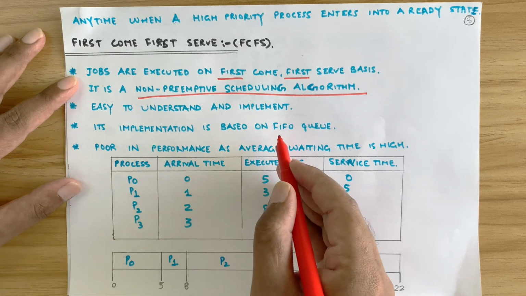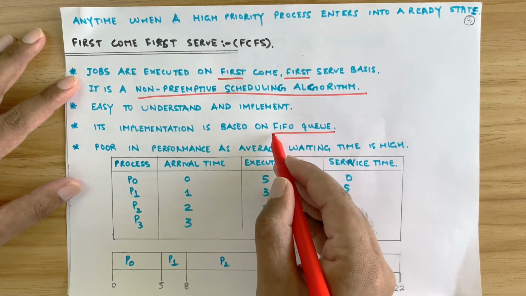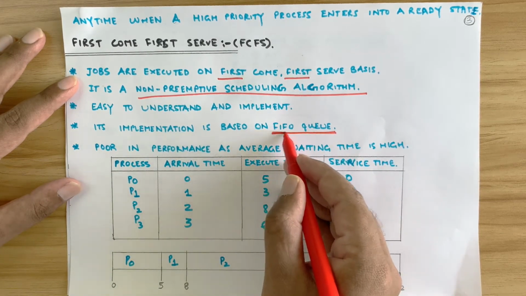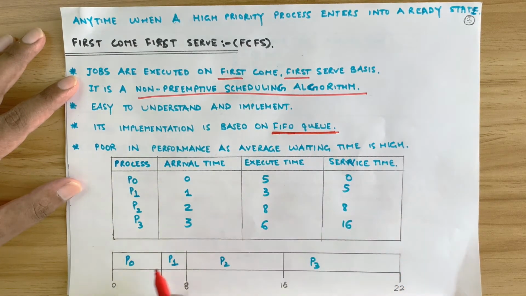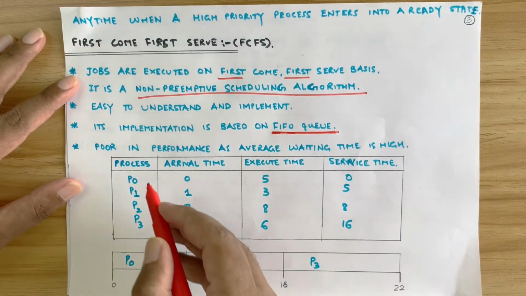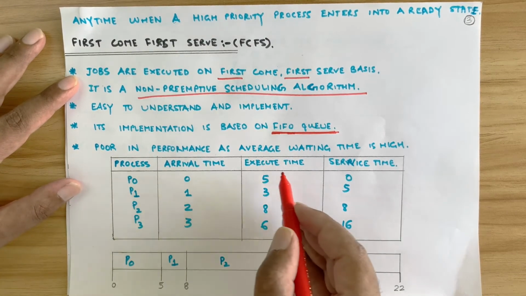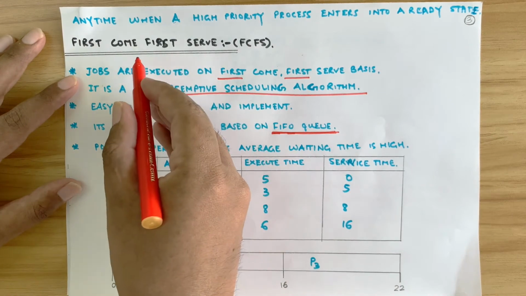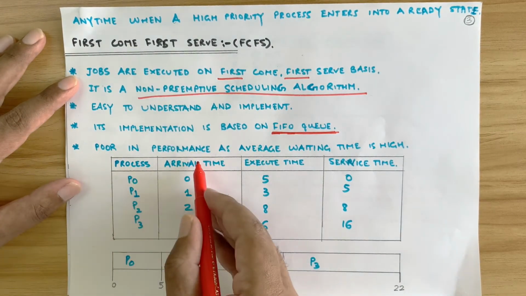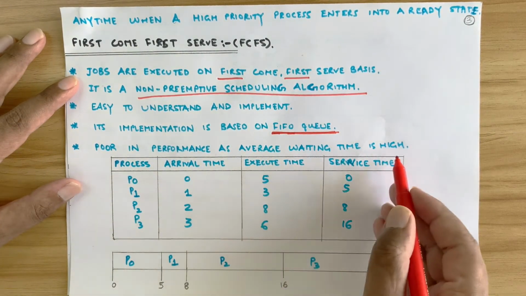Its implementation is based on FIFO queue. What is FIFO queue? First in first out queue, right? The process which arrives first exits first, right? First in first out. Now, it is poor in performance as average waiting time is high. This scheduling method is poor in performance because the average waiting time is quite high.